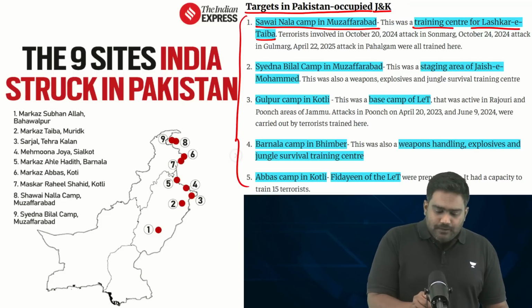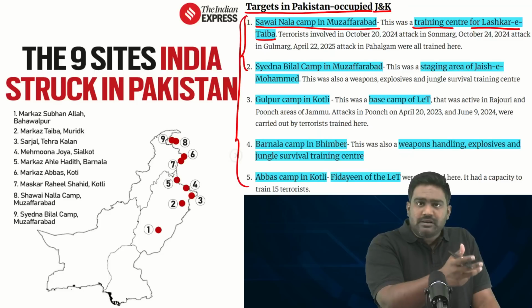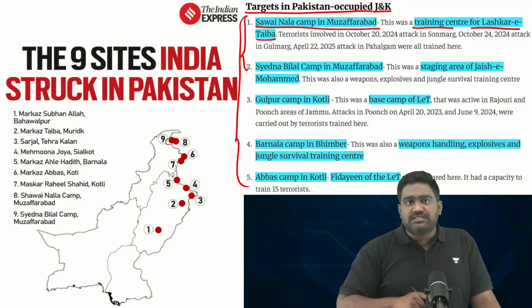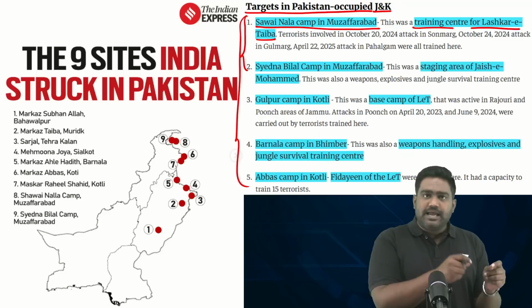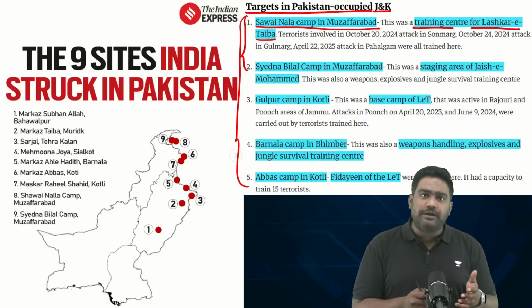Then also don't forget the terror camp that we spoke about in Muridke. That is where terrorists like Ajmal Kasab, David Coleman Headley, who were involved in the 26/11 attacks, were trained. These specific camps where terrorists who have carried out some of the biggest attacks against India have come from, those sites have been hit.